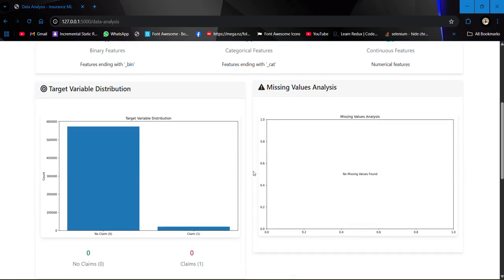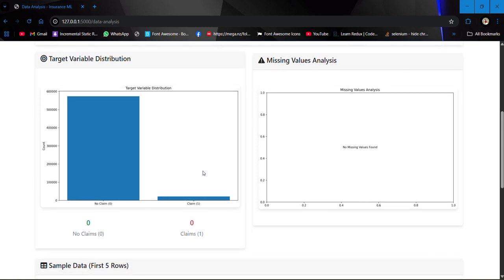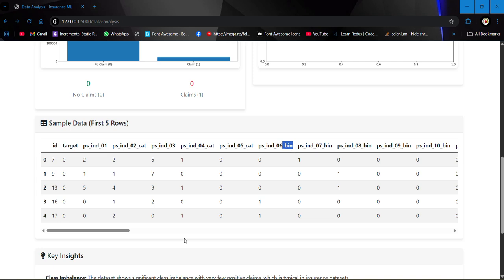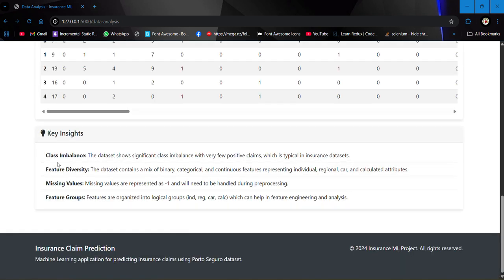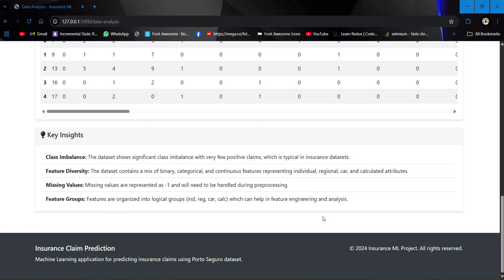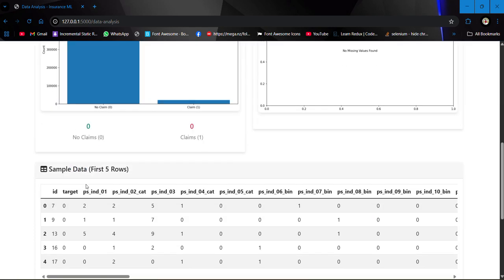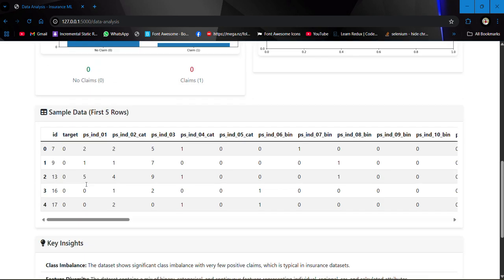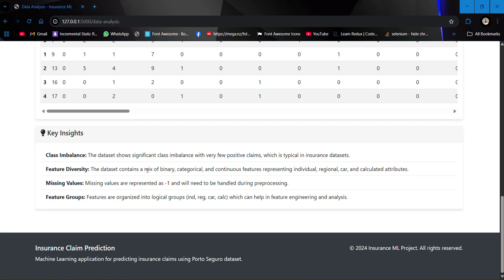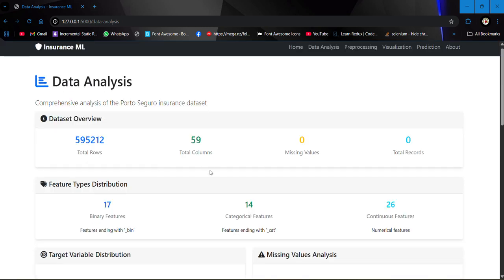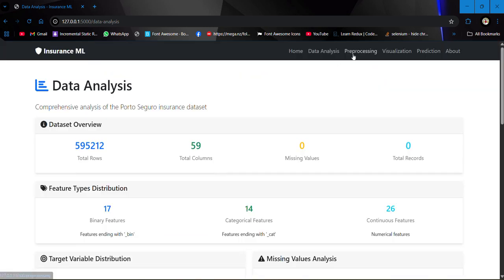We also show a graph of the target variable distribution, no claims and claims. After that, we have sample data, the first 5 rows. Obviously, these are key insights that tell us what we are actually doing with data analysis. So yes, there is class imbalance, which is handled by SMOTE. These help us to analyze our data properly.